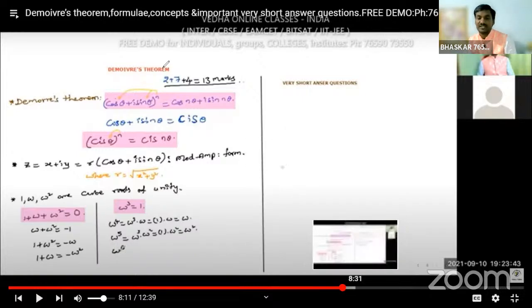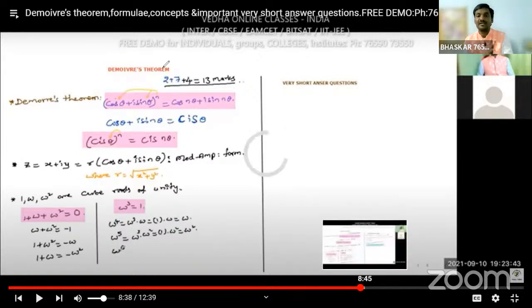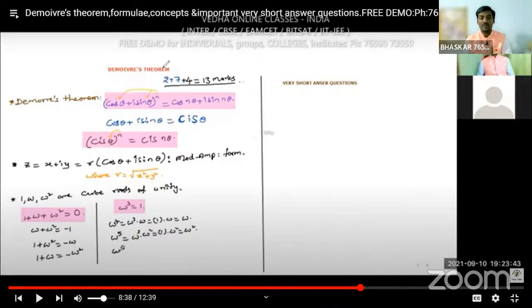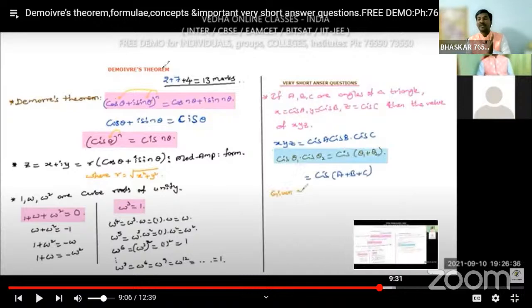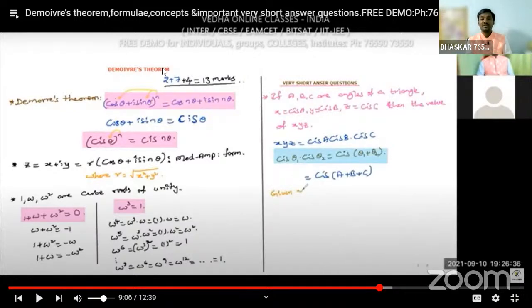Like that it will continue: 1, omega, omega square. Omega power 3, omega power 6, omega power 9, omega power 12, like this, all the multiples of 3, omega power 3 multiples, give you 1.